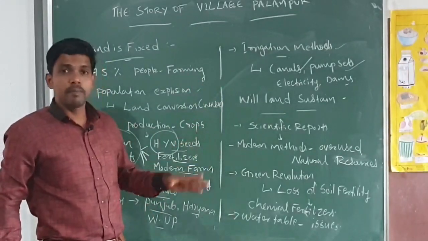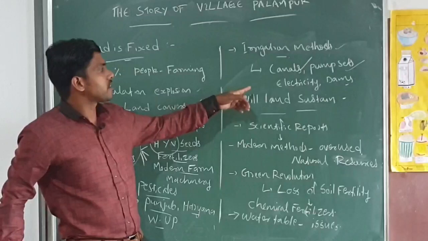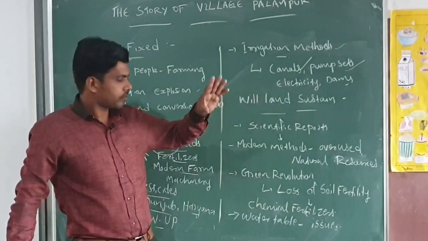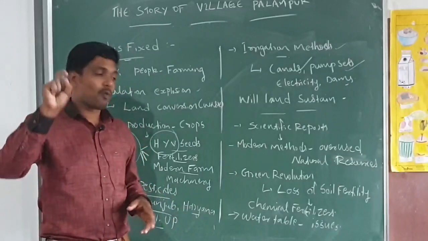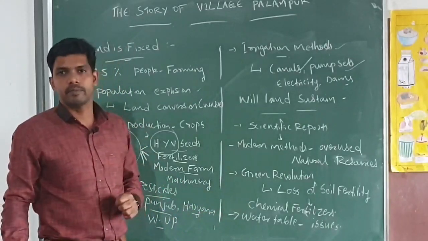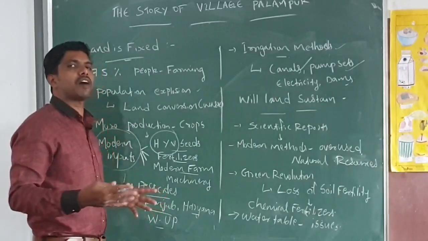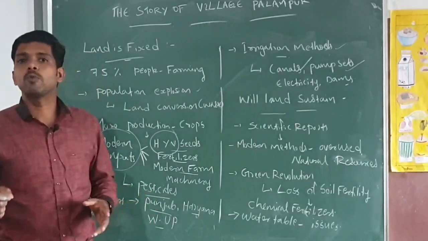But one negative impact is that these canals, then overuse of the pump sets and dams, also damage the water cycle in our India. The water table is going to deplete, and many farmers in their farmland also dig tube wells.